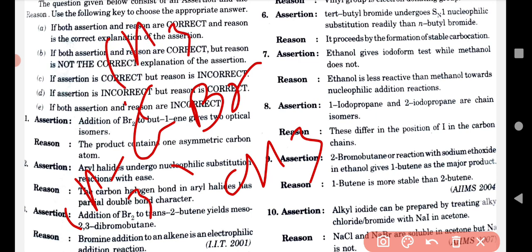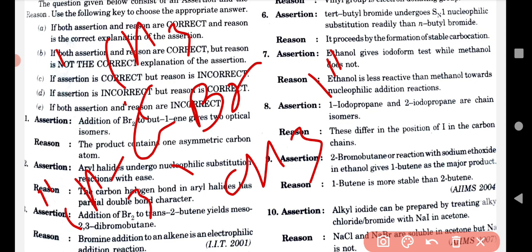So we are observing that one carbon is attaching with three CH3 functional groups. Understand that? And one bromine atom is attached to the central atom. So this is called tert-butyl bromide, and it undergoes SN1 nucleophilic substitution reaction readily. Readily means it takes place easily. Why is this happening?